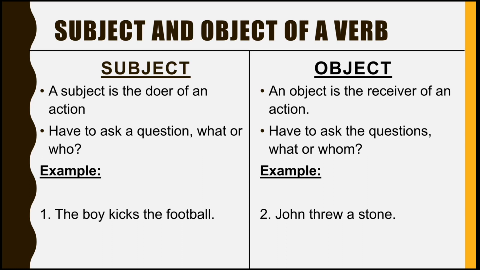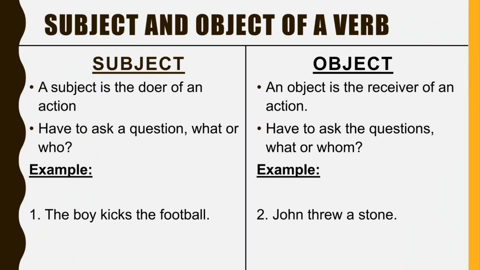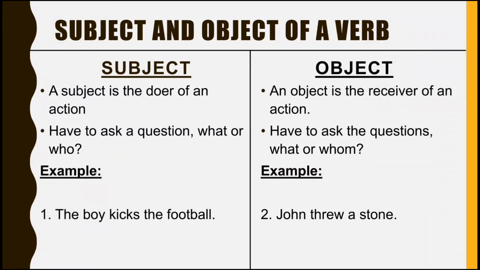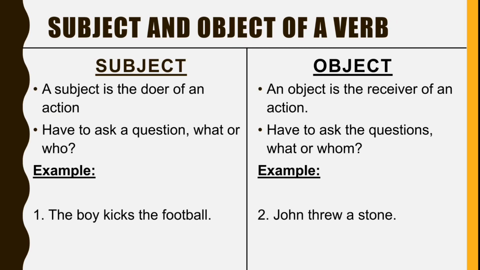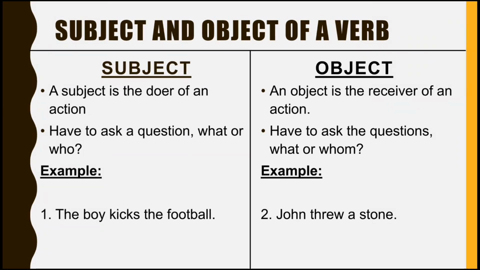To make it clearer, let us look at the sentences here. The first sentence says, the boy kicks the football. What is the verb in the sentence? It is the action of kicking. So, kicks is our verb here. Then what is the subject of the verb? Let's just apply these rules. Who kicked the football? We get an answer here. It's the boy. And therefore, boy is the subject of our verb kicks.